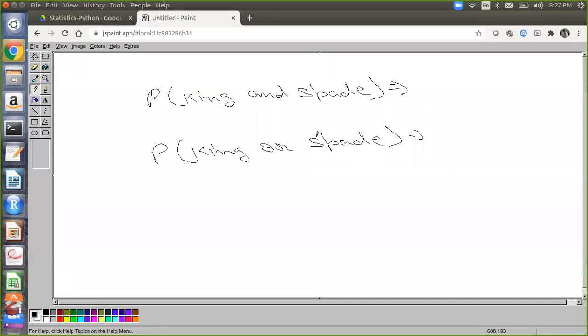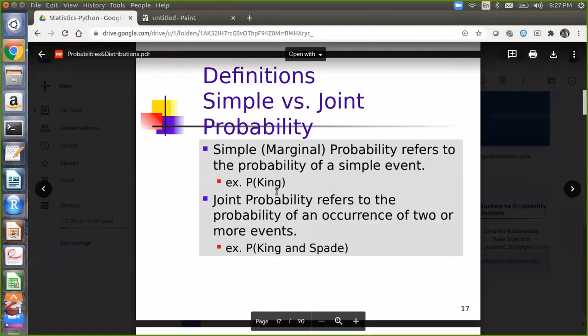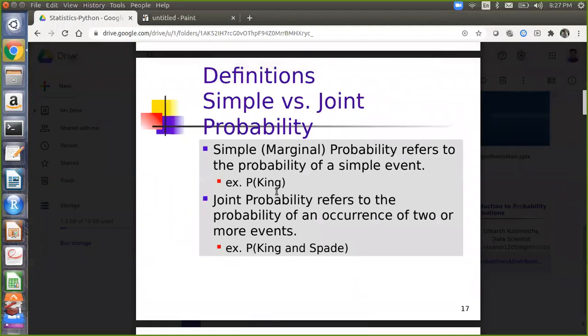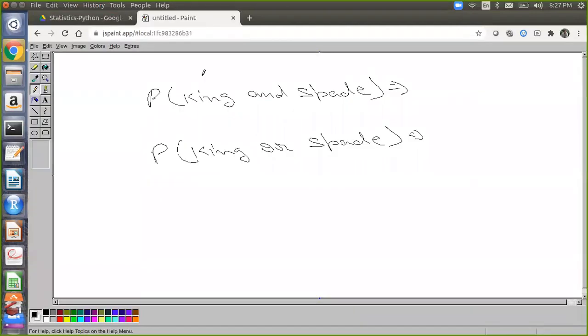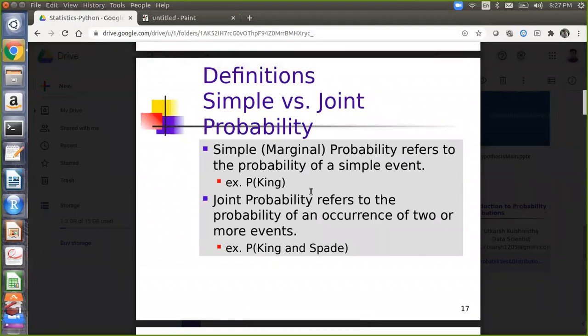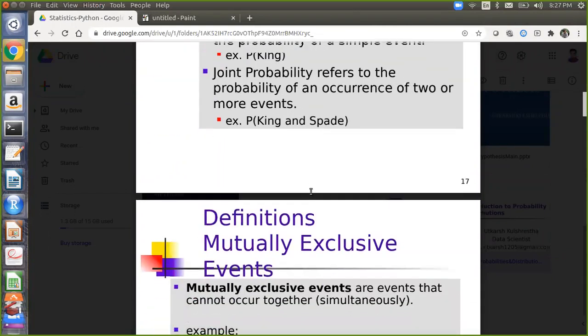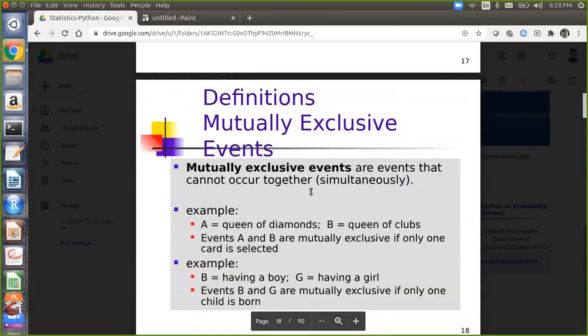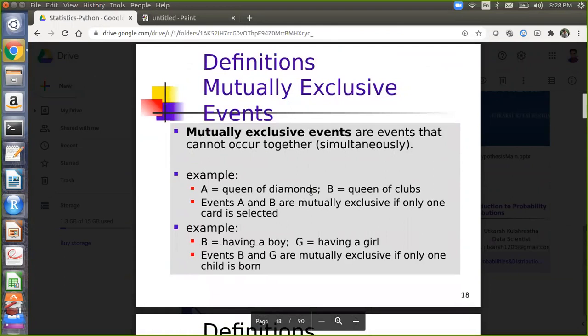So in both the cases, my condition will be true in the OR condition. AND and OR cases are there, which we will discuss again when we go into the numericals. These two types of probabilities are available. The AND sign is represented by joint probabilities, and the OR case will come under simple probabilities. Now this is the most important definition which you have to understand.